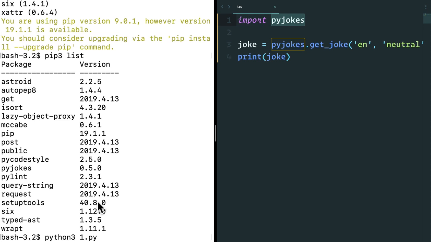And when you start working on large projects, you start installing different packages, different modules that perhaps only work with certain versions together. So maybe PyJokes 0.5 is fine, but on a new project, 2 years from now, I want to use the latest version of PyJokes, well, what can I do?